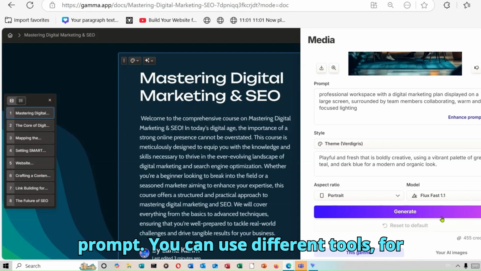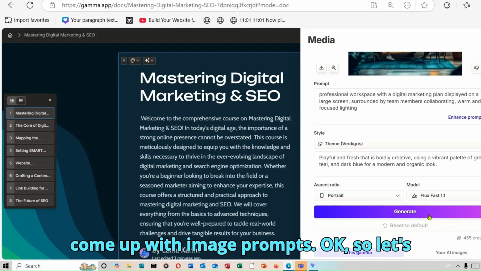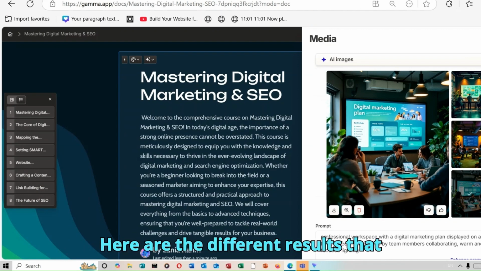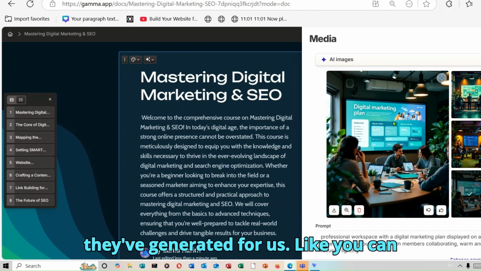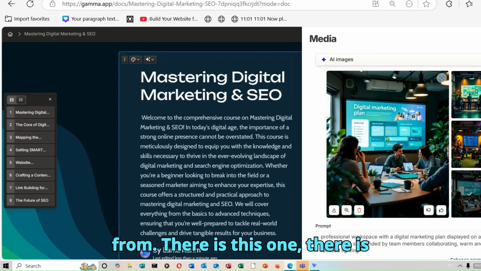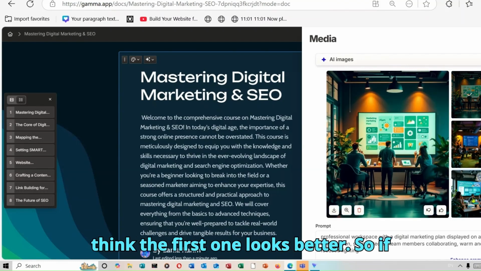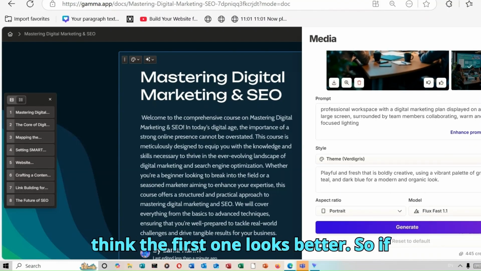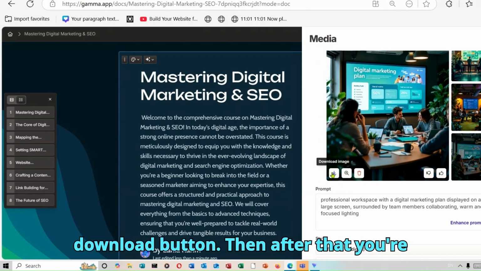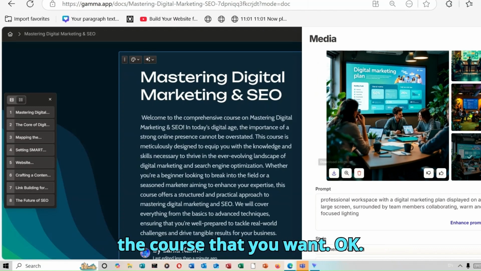You can use different tools, for example, like ChatGPT, DeepSeek, to come up with image prompts. Okay, so let's click on generate and see what results we are going to get. Here are the different results that they've generated for us. Like you can see, they gave us three images to pick from. There is this one, there is this, and then there is this. So I think the first one looks better. If you like the results, all you're going to do is go ahead and click on the download button. Then after that, you're going to upload the image to the part of the course that you want.